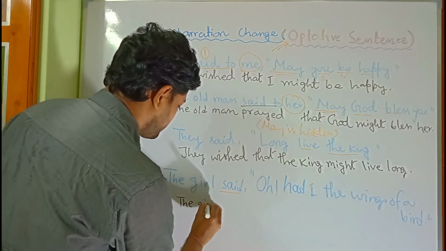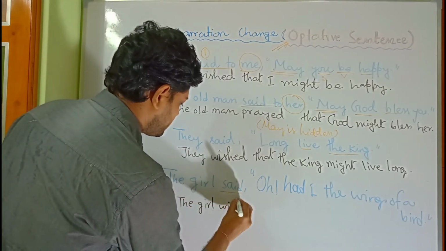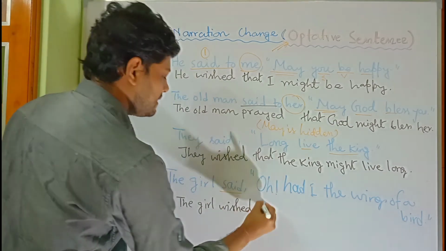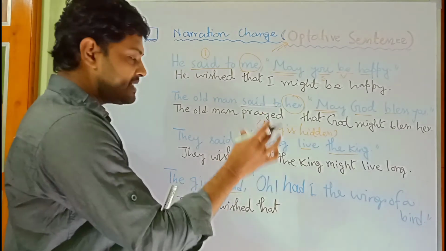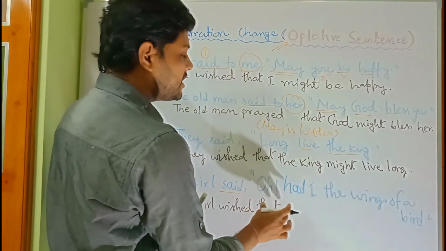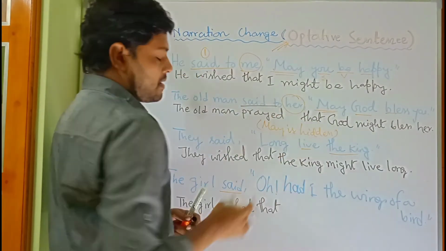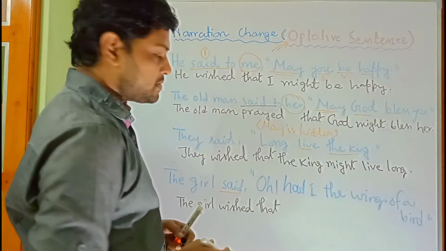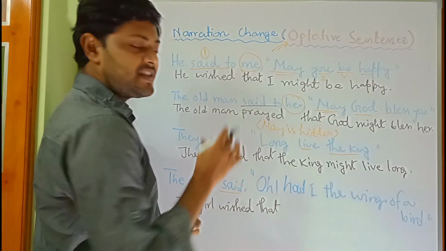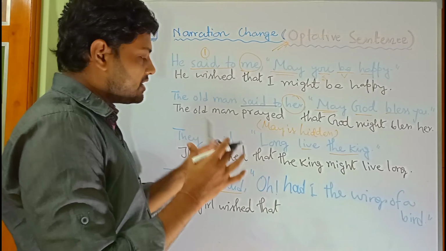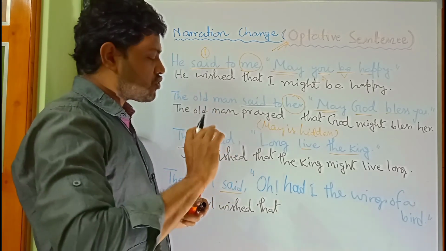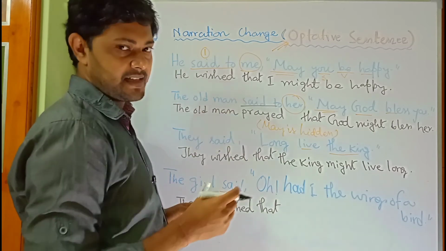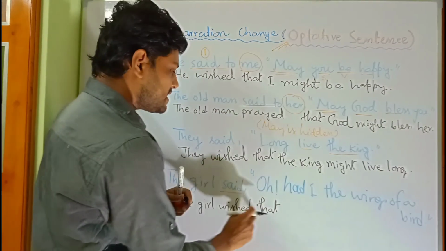So the girl wished. After that the linker that will come. Then remember that O need not be present in the indirect speech because it's an interjection and it is just used here to suggest the intensity of the desire. Okay, the girl wished that.